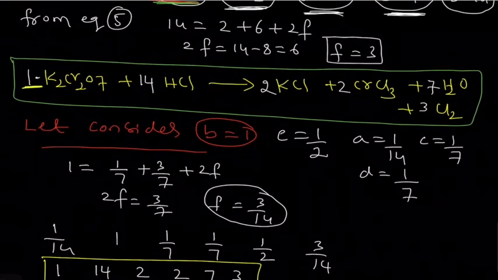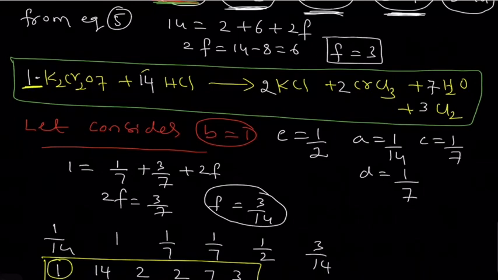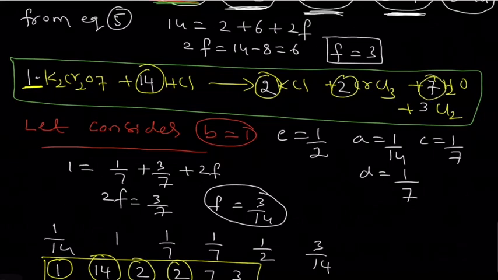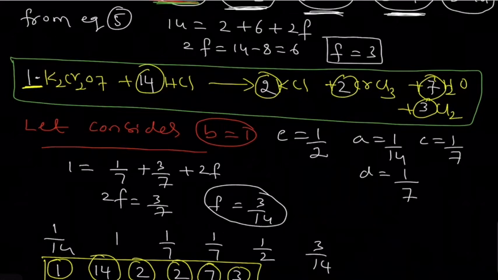A value 1, here also 1. B value 14, here also 14. C value 2, here also 2. D value 2, E value 7, here also 7. F value 3, here 3. So instead of A is equal to 1, B is equal to 1, you can take the C value, D value, or E value, any one value, take it as a constant, which may be 1. If it is taken as 1, the calculations become very easy.